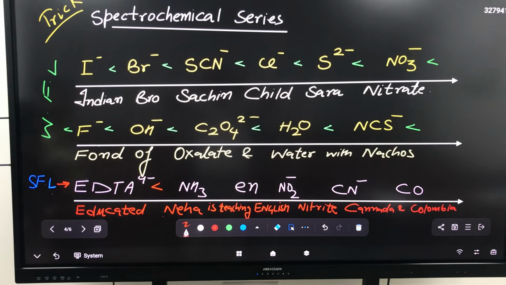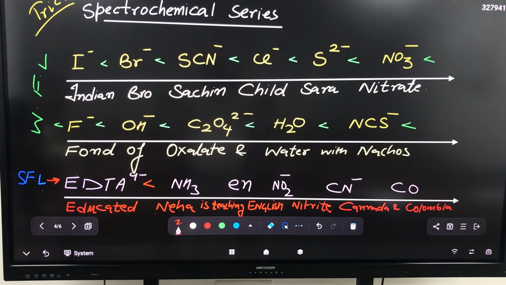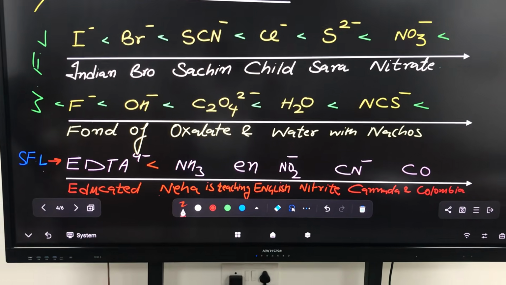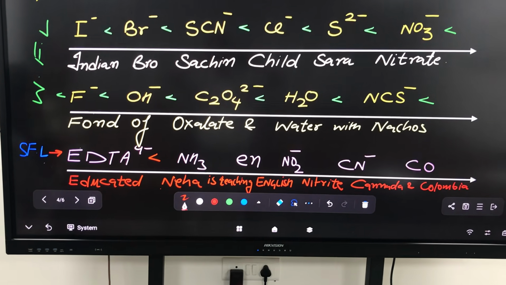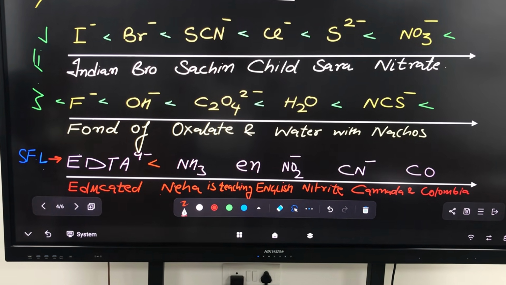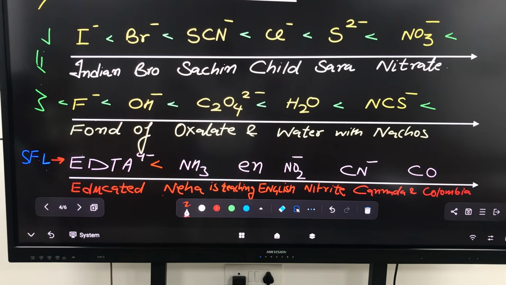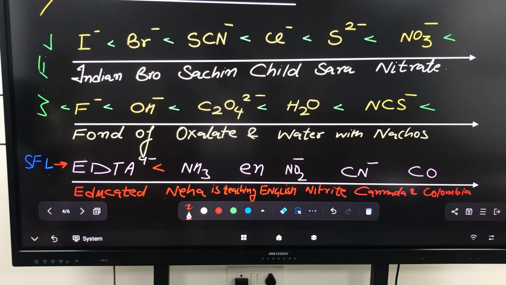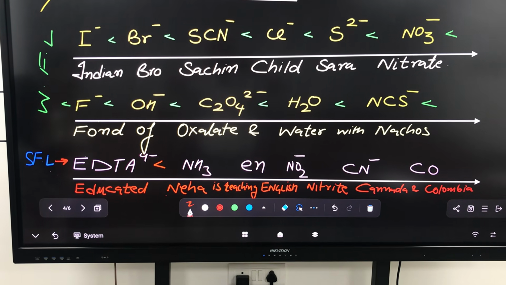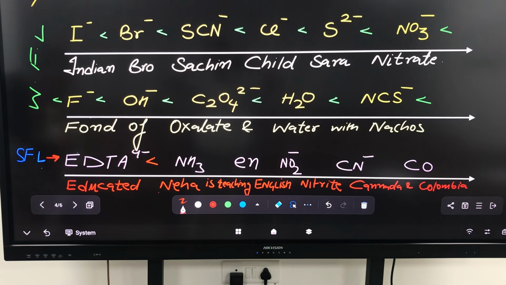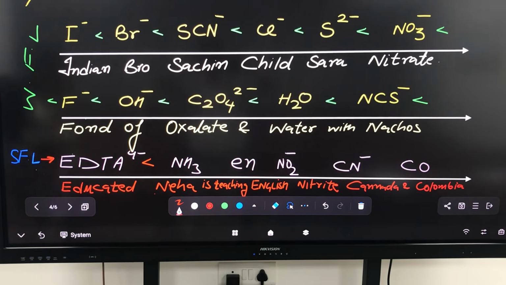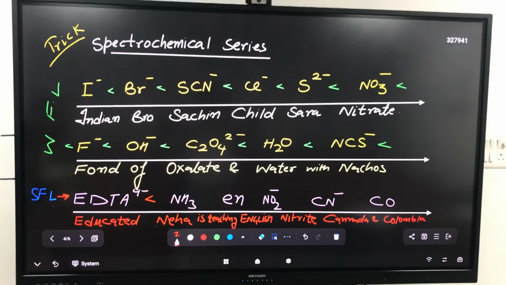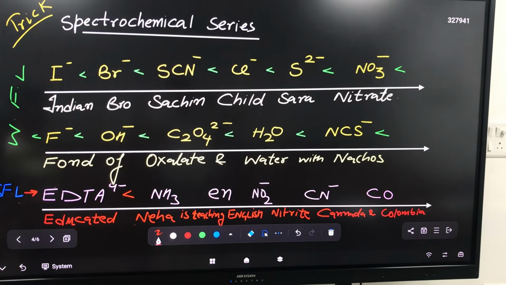Everyone say it together from the start: two lines at the start for weak field ligands and the last line for strong field ligands. Indian bro Sachin's child Sara in the night she ate nitrate. Fond of oxalate and water with nachos. Educated Neha is teaching English, nitrite, Canada and Colombia. Now this is the trick for the spectrochemical series, and now the next slide.